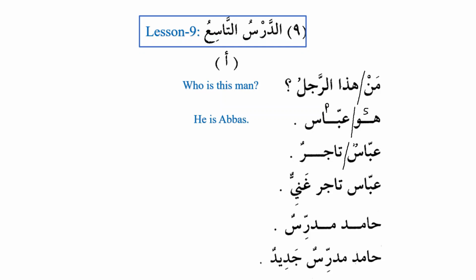Because we know that subject is marfu and predicate is also marfu, both of them have to be marfu. So we say Abbasun tajirun. Abbas is a merchant. Now, here we only know that he is a merchant.